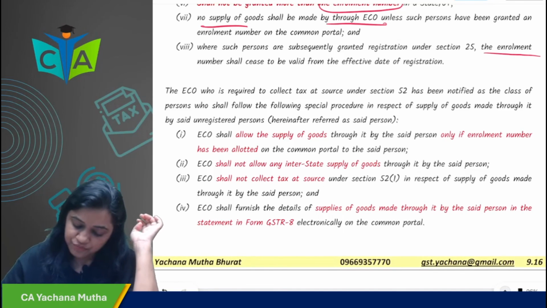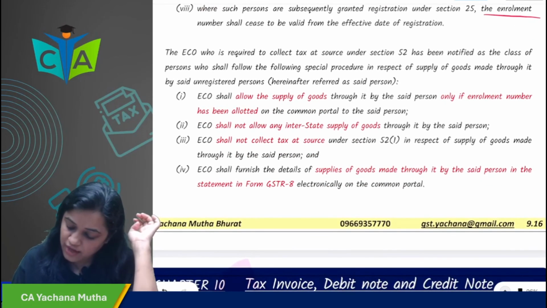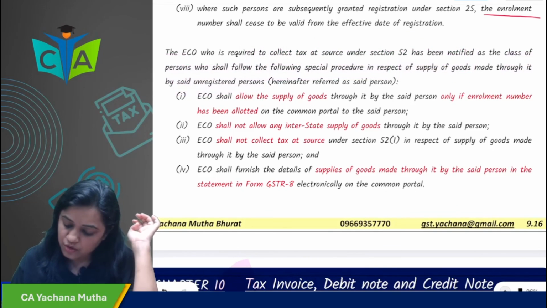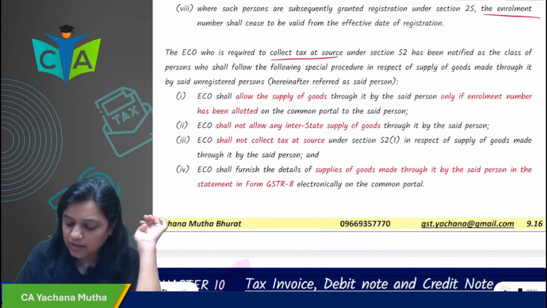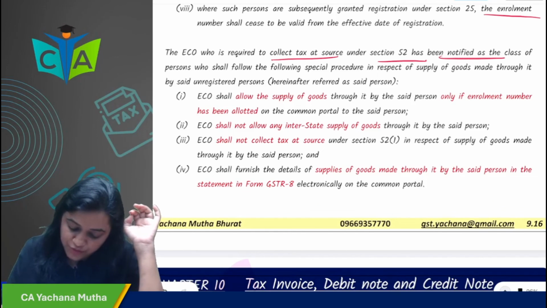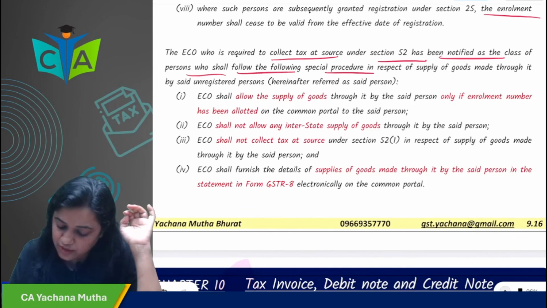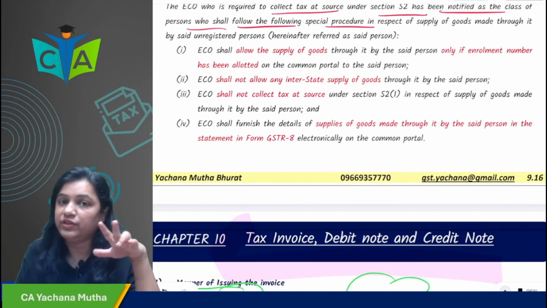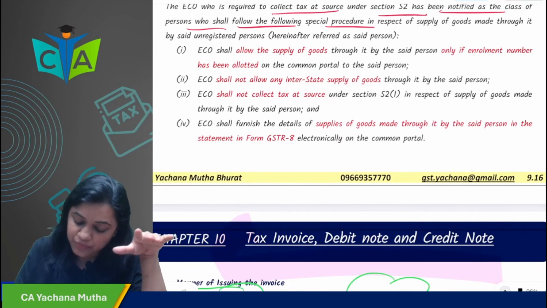Okay. Then the ECO who is required to collect TCS under section 52 has been notified as a class of person who shall follow the following special procedure in respect of supply of goods made through it by the unregistered person. Okay. So if you are an ECO who is required to collect TCS under section 52, you have to follow the special procedure. What is the special procedure in respect of these unregistered persons?